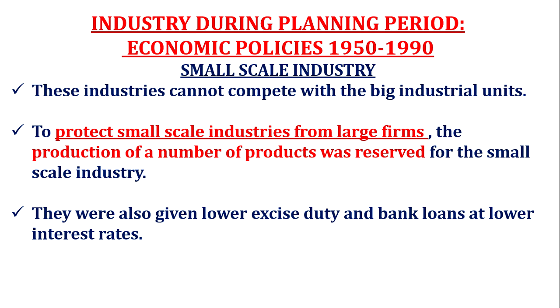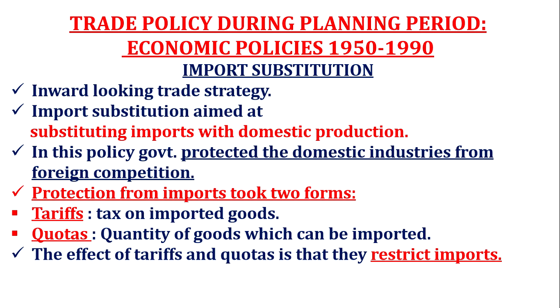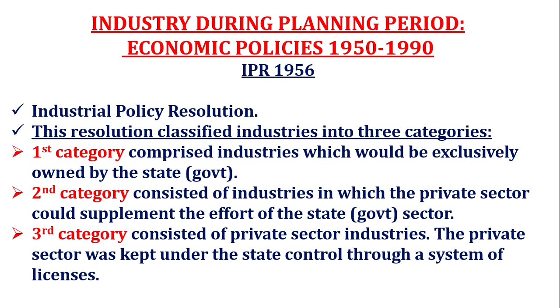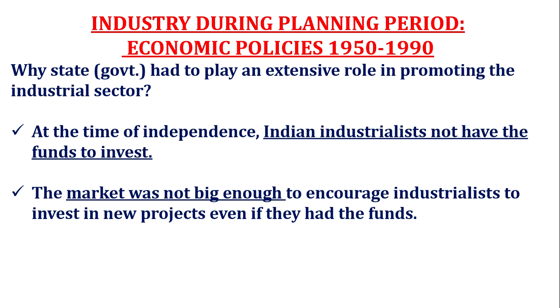So again, for small scale industry, there was a special policy. Now this is trade policy. During the planning program, again we can review industrial policy. Again you can understand that the state government was playing an extensive and important role.